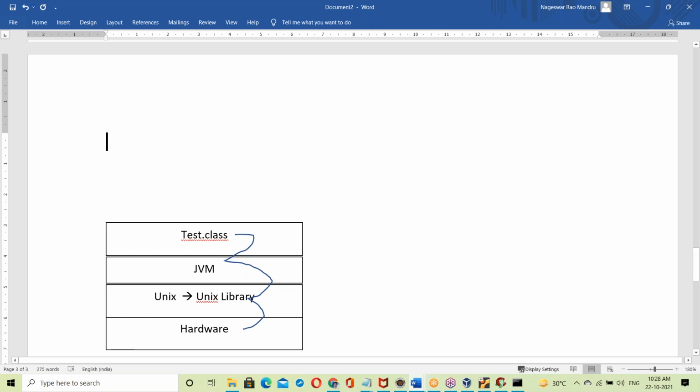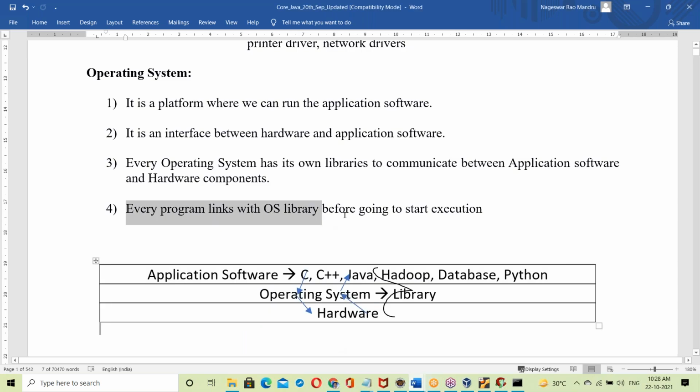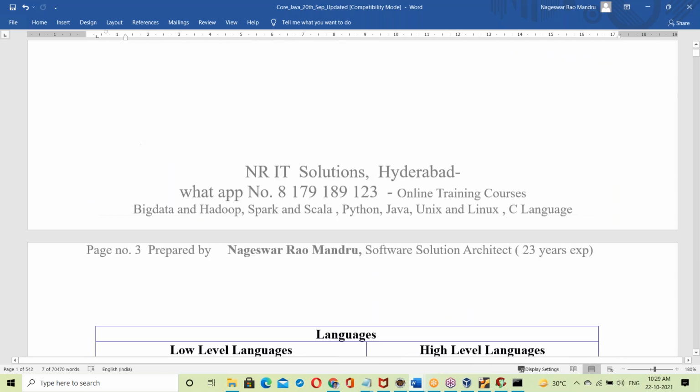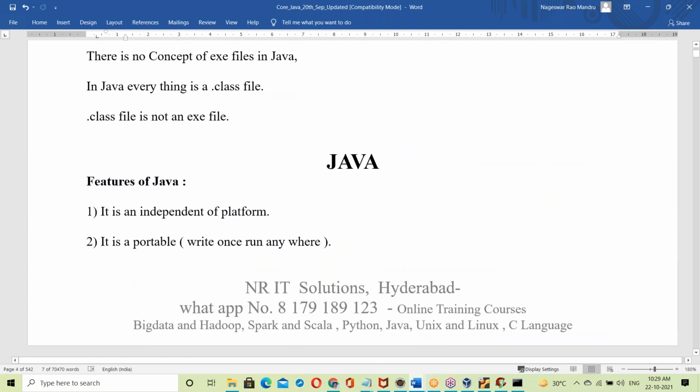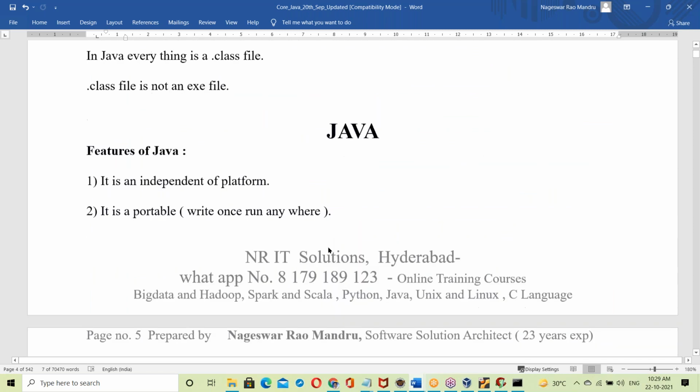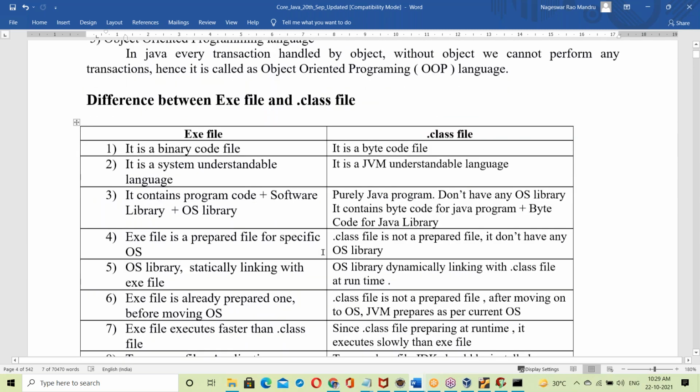Now let us look at the exe file and the dot class file. What is the difference between these two? We have explained the exe file very clearly, and the dot class file also very clearly. We explained how the exe file works and how the dot class file works. Now let us compare these two. Once you compare them here, it is easy to remember the topic.